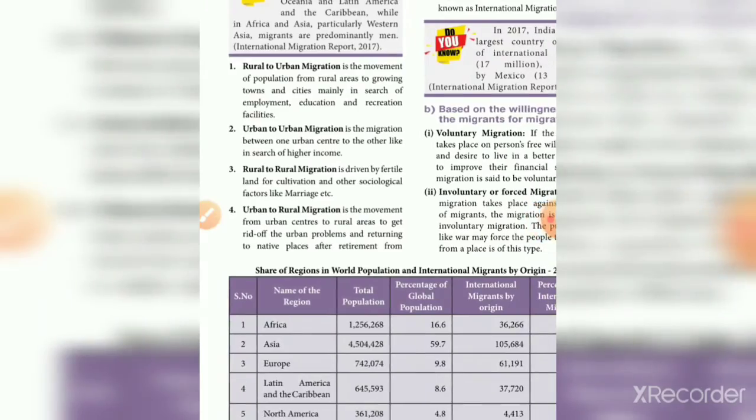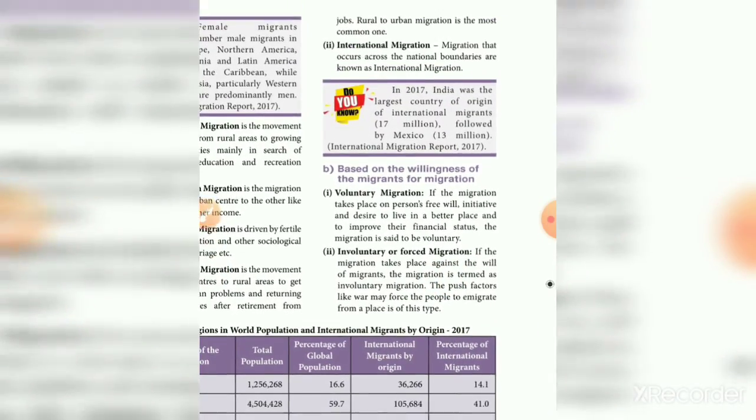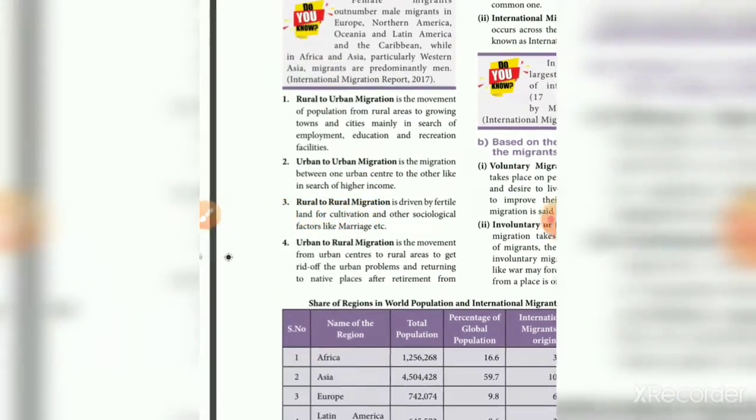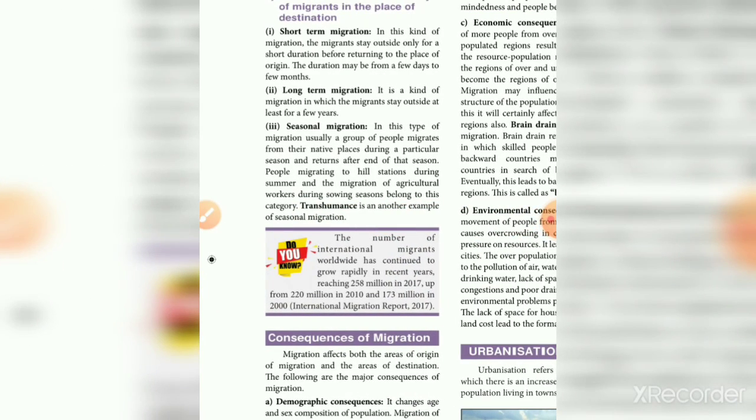Based on the willingness of migrants, there is voluntary and involuntary migration. Next, based on the duration of stay in the place of destination, there are three categories: short term, long term, and seasonal migration.